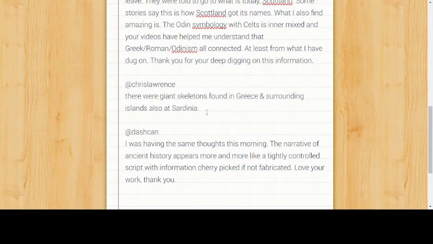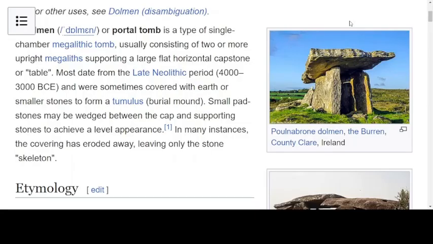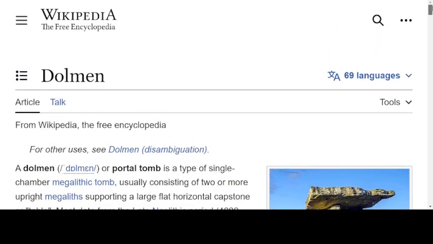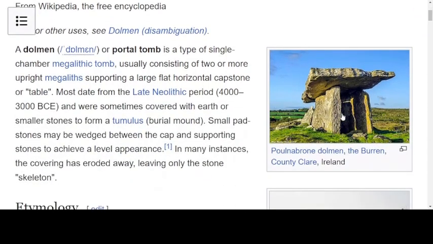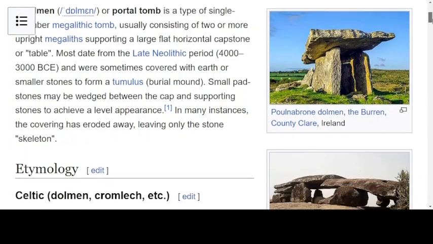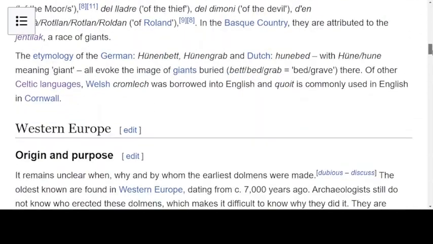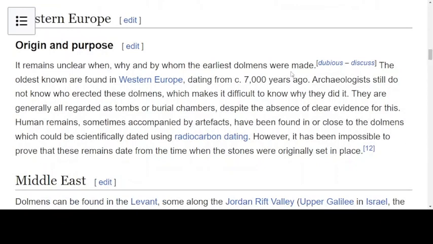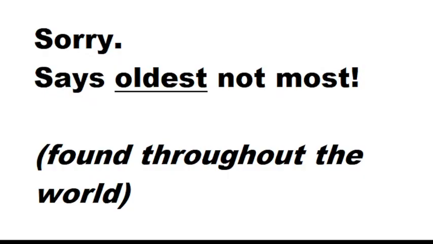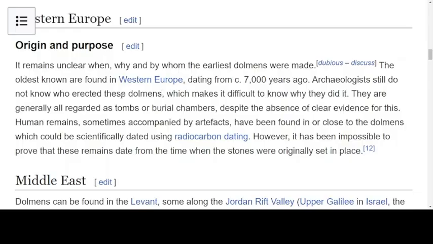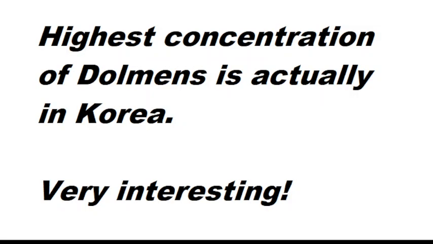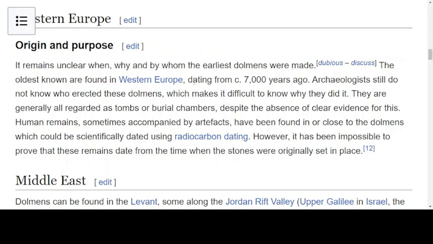But I wanted to share something with you that I thought was quite interesting, which is going to be connected with giants. So the page on the dolmen, so dolmens, so here we have a picture, so the megaliths. If we go down, it says, it remains unclear when, why, and by whom the earliest dolmens were made. And then notice the region where they're mostly found, Western Europe. So that could be important because that can connect with our study.